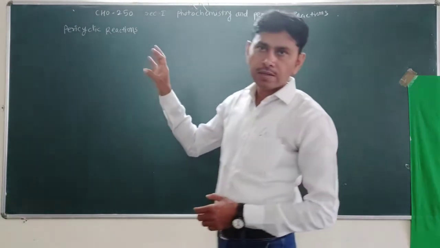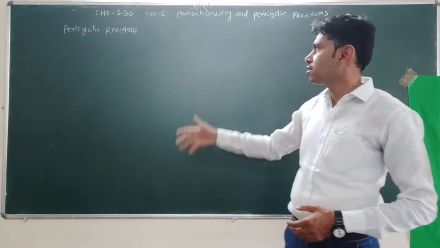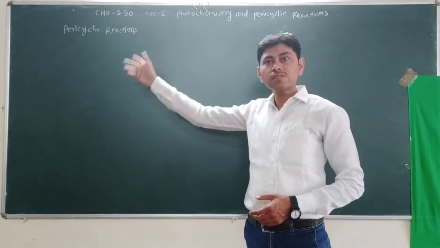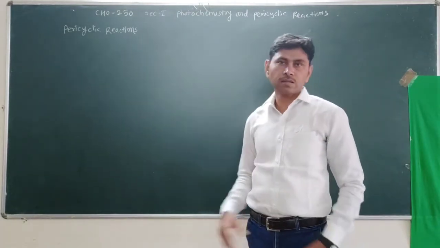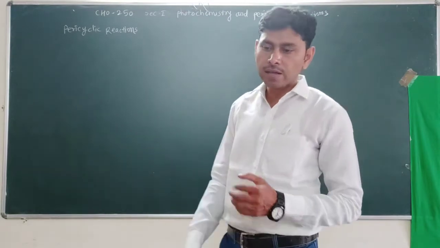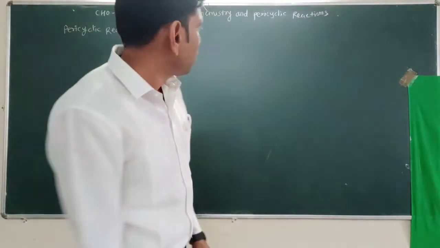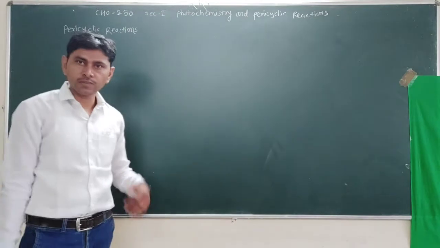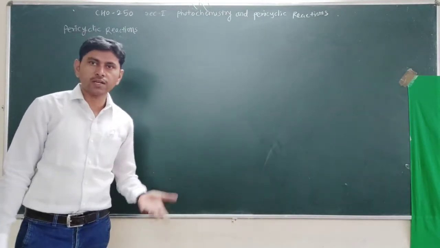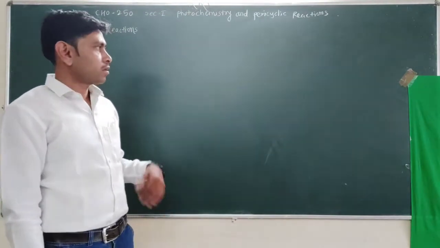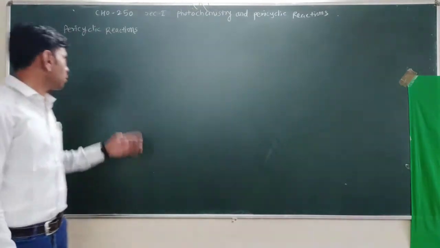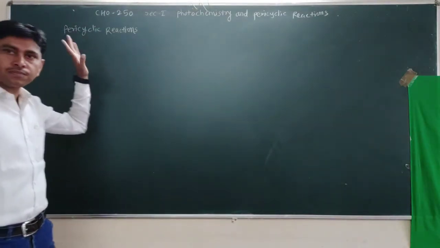The word itself indicates that there is some relation of these reactions with a cycle. The word pericyclic indicates that these are cyclic reactions, meaning some cyclic system may be generated, or there may be electron movement in a cyclic manner. How can we define a pericyclic reaction?